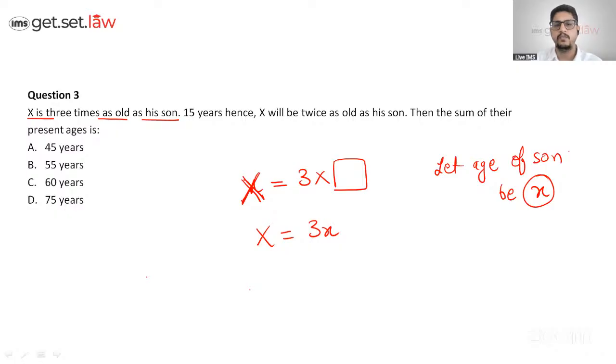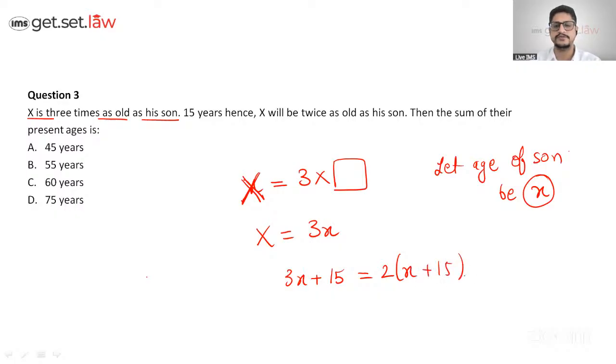So what would be the equation later on? You have to add 15 to it. So the equation is going to be 3x plus 15, because it is after 15 years, right? And then it is twice of x plus 15. That is how the equation comes.